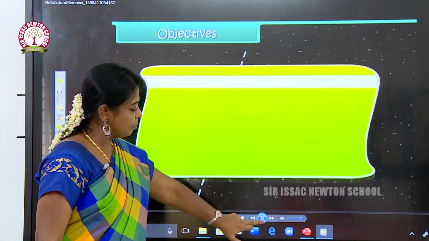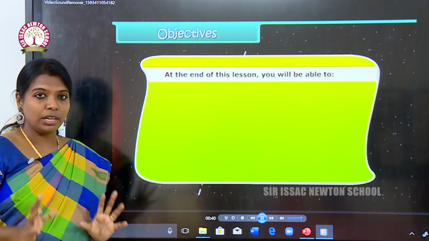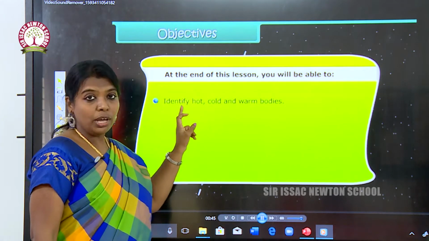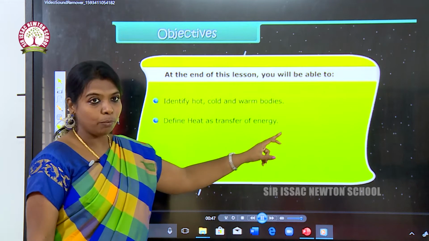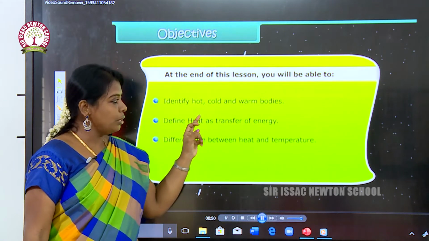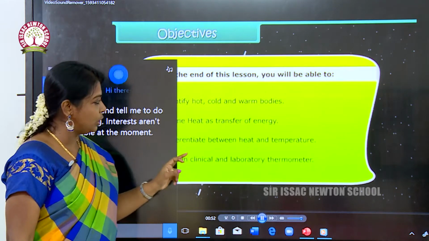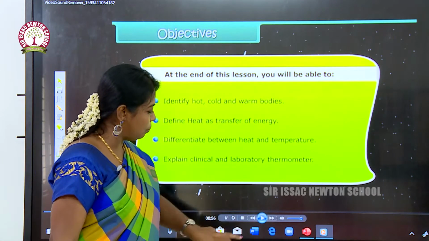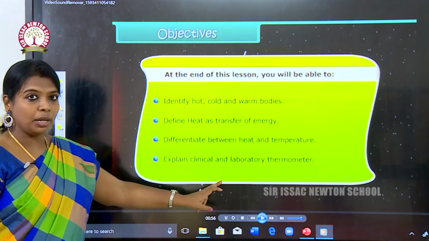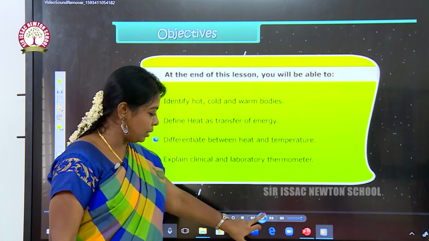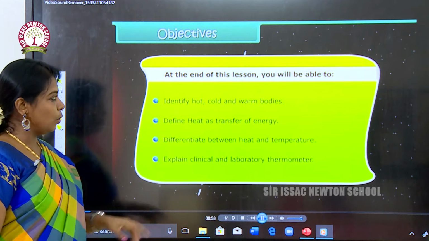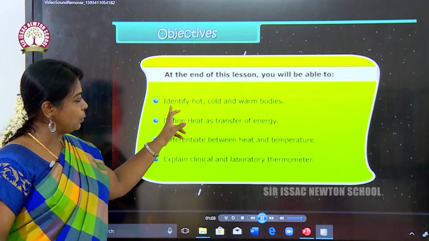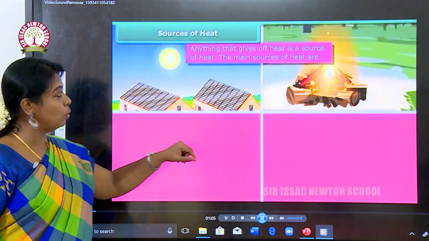And what are the objectives of the lesson we are going to see today? We are going to identify hot, cold and warm objects. We are going to define heat as transfer of energy. We are going to differentiate between heat and temperature. We are going to explain the clinical and laboratory thermometer. So let us step into the topic, and first we are going to see hot and cold objects.